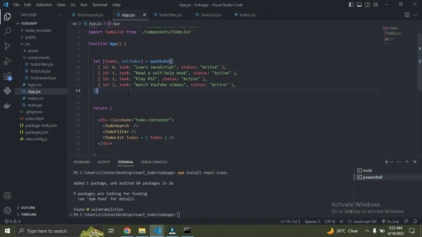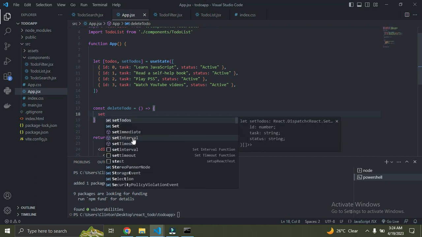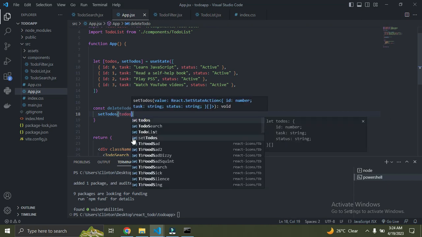So let's do that right now. So now I'll call my function here. So just say const, and I'll say deleteTodo. Okay, so once that's done, that's going to be equal to an arrow function. So we've done this now. So once to update the state of our to-dos, right? So we're going to use a function called setTodos. Once we've done that now, so we say todos.filter.